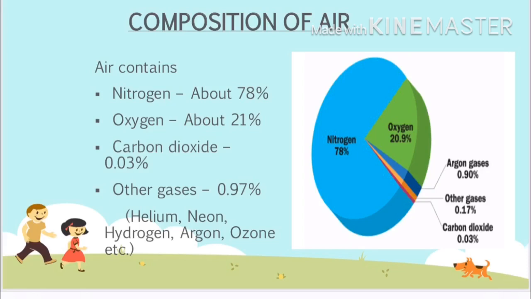The most abundant gas in the atmosphere is nitrogen, about 78%. Oxygen is about 21%, carbon dioxide is about 0.03%, and other gases, including helium, neon, hydrogen, argon, ozone, water vapor, and many more, make up 0.97%.